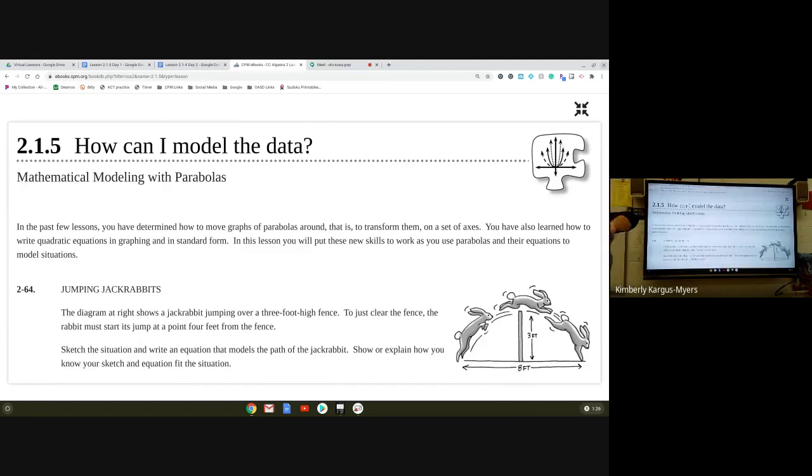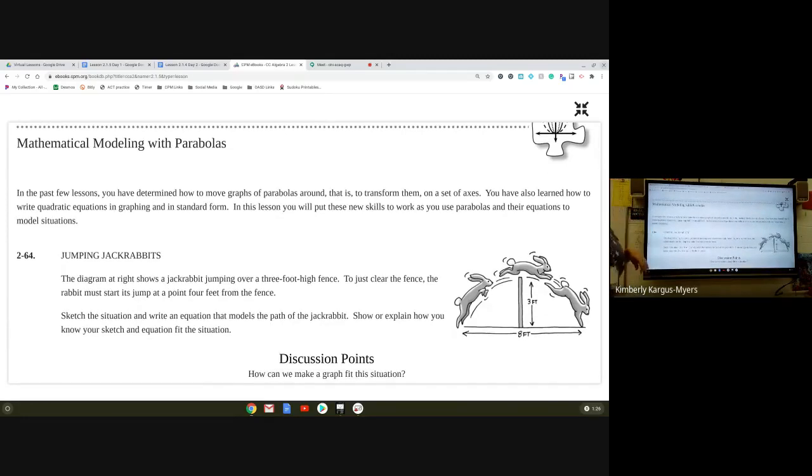All right, having said that, let's jump into 215. So we are going to model some data. You're going to be looking at some situations and writing some equations about those situations. So far, we have done a lot of work with the vertex and a lot of work with horizontal and vertical shifts. We've talked about the A value and the fact that it has to do with the orientation, but also the stretch and compression of your parabola. We haven't really talked about how to find the A value yet, like if it's not given to us. It's always been given to us up till this point. So that's going to be one of the focuses of this lesson: how do we find the A when we don't know what it is?